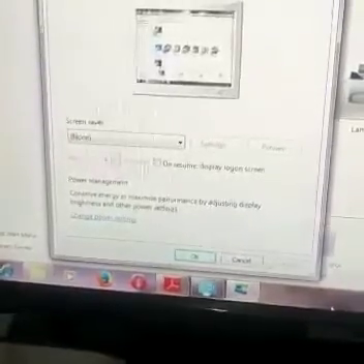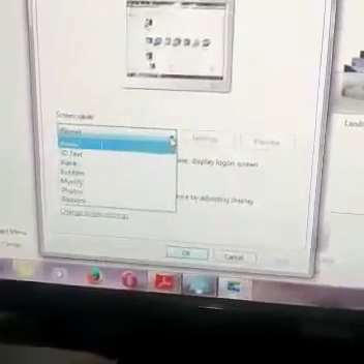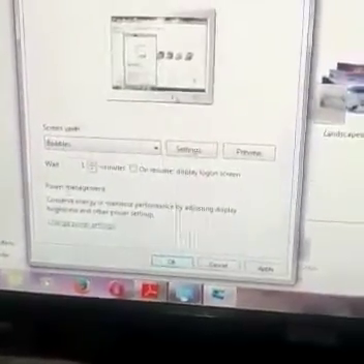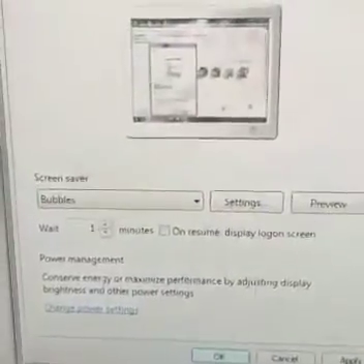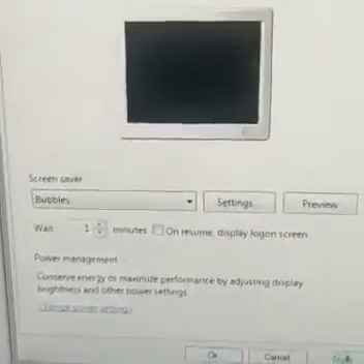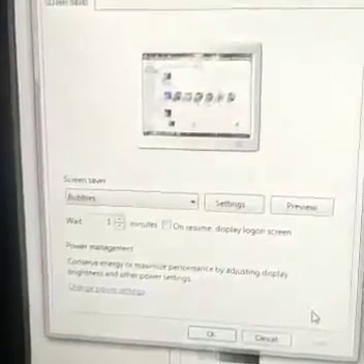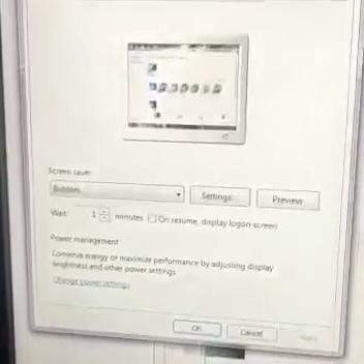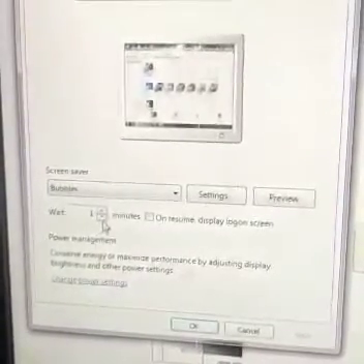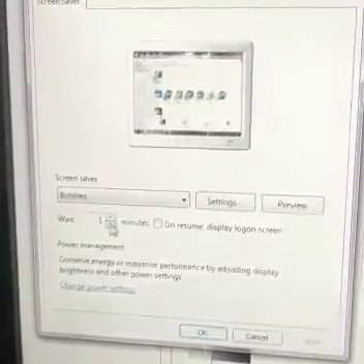You see the screensaver dialog box will open, and here you can change or set any screensaver with the help of this option. Like I have chosen this bubble option. So when my system is idle, this kind of bubble will appear on my screen, and I will click apply and OK. I want to tell you one more thing: when you set the screensaver from this dialog box, the timing option is also there, how long the wait is required. For as long as your system stays in idle condition, that many minutes you can set from here. So I have set 1 minute.